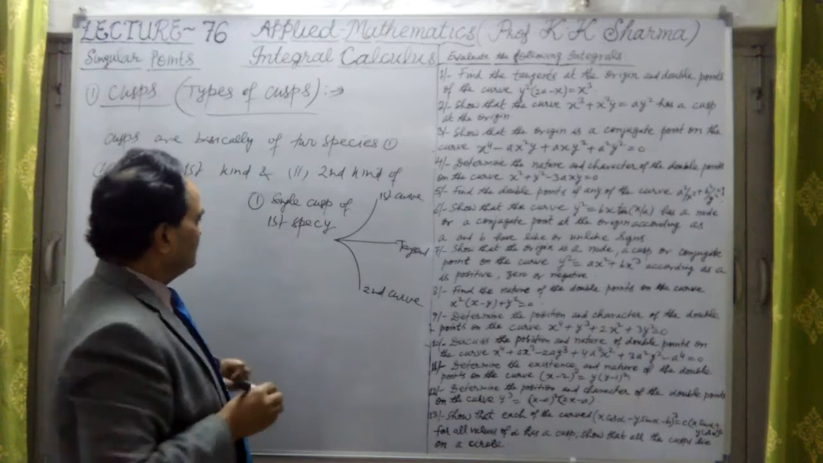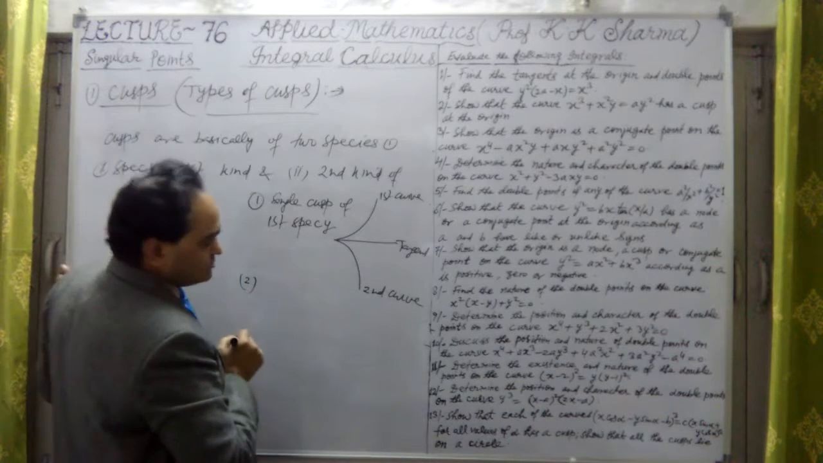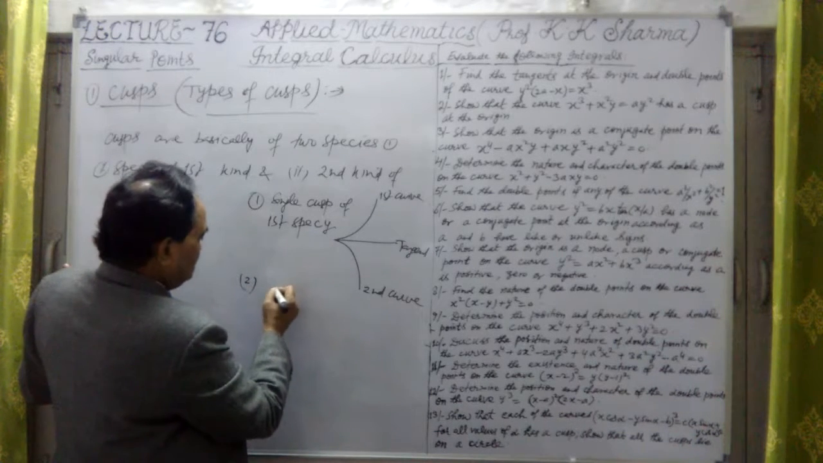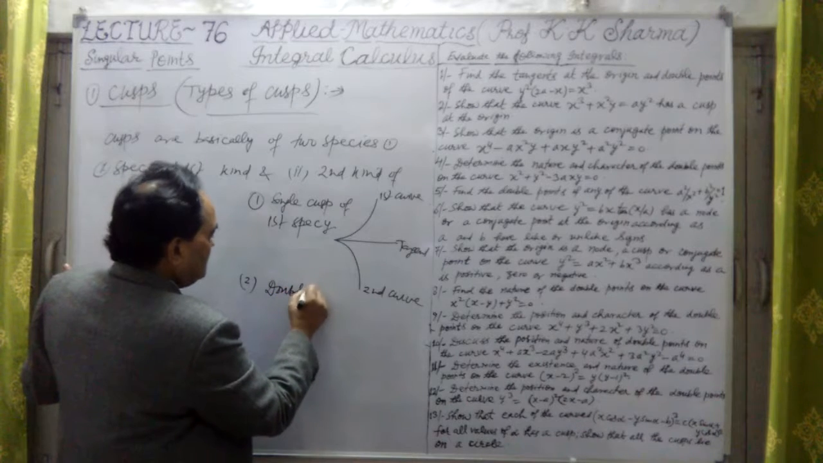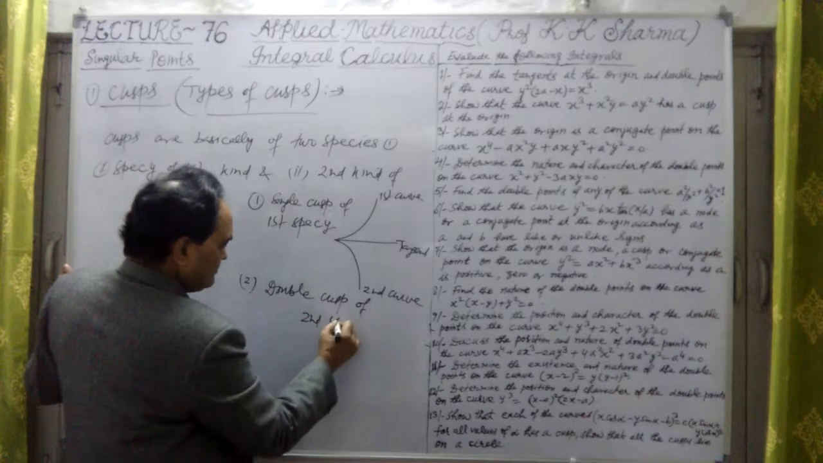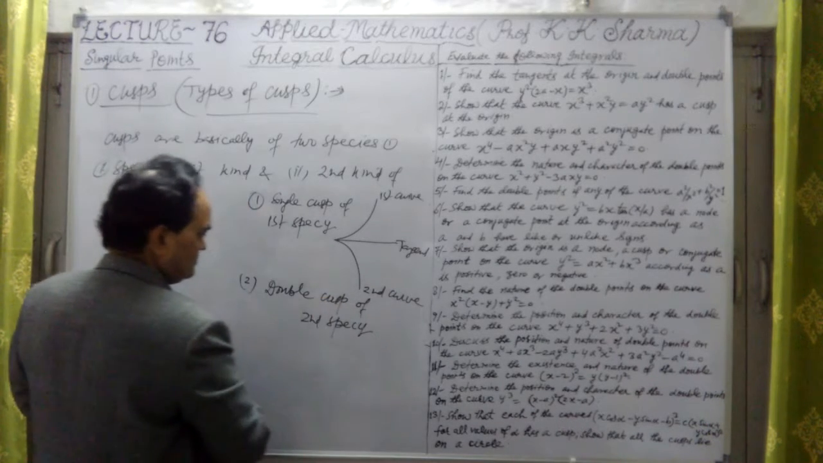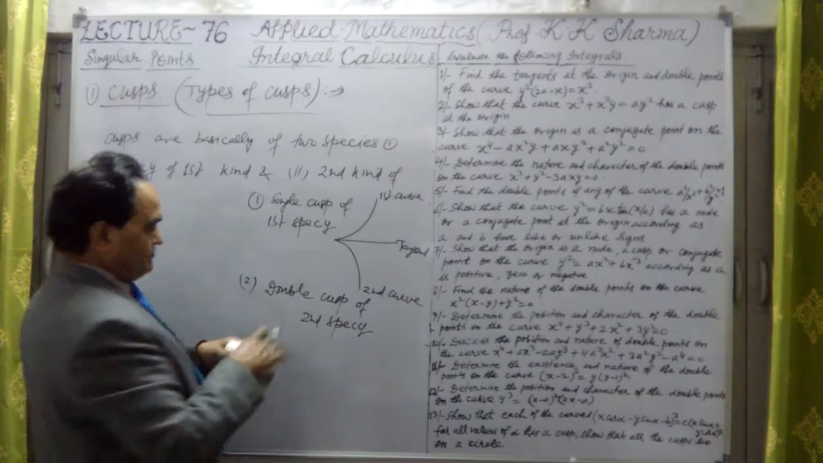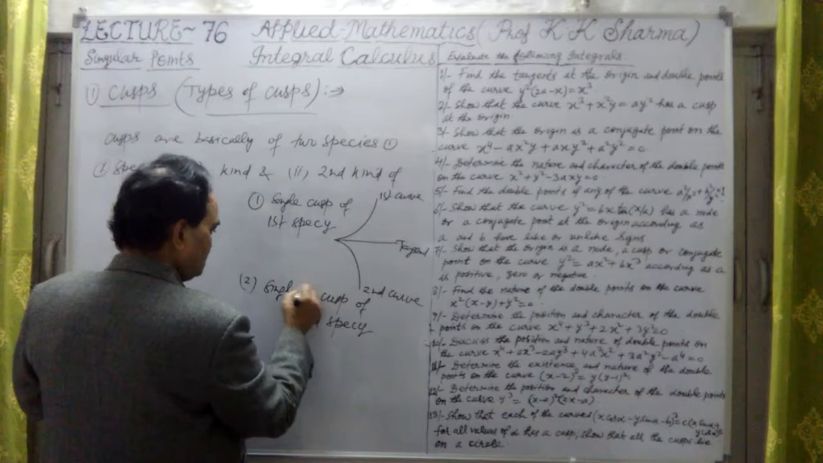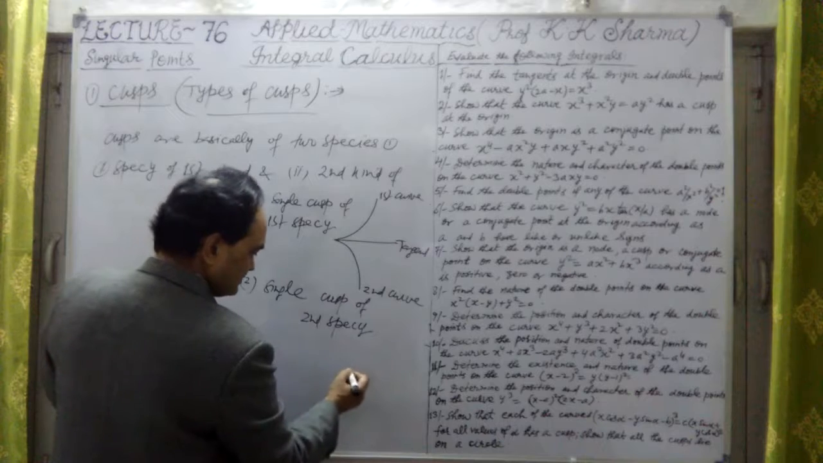Now let me talk about double cusp of first species. Let me talk about double cusp of second species. Sorry, this is single cusp. First, let me take single cusp of second species. What is single cusp of second species?